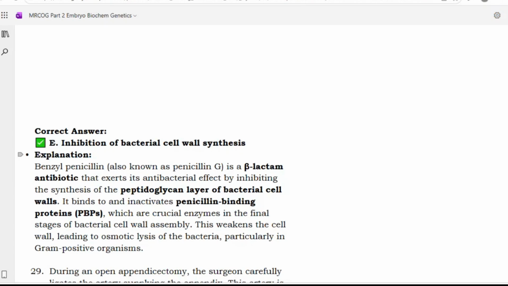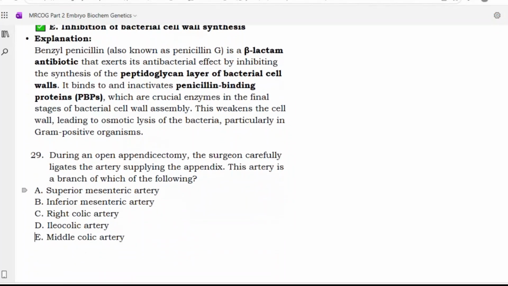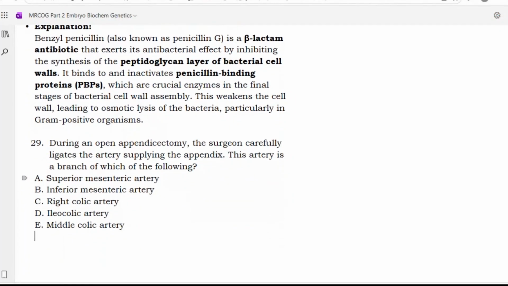Benzyl penicillin, also known as penicillin G, is a beta-lactam antibiotic that exerts its antibacterial effect by inhibiting the synthesis of the peptidoglycan layer of the bacterial cell wall. It binds and inactivates the penicillin-binding proteins, PBPs, which are crucial enzymes in the final stages of bacterial cell wall assembly. This weakens the cell wall, leading to osmotic lysis of the bacteria, particularly in gram-positive organisms. Next.